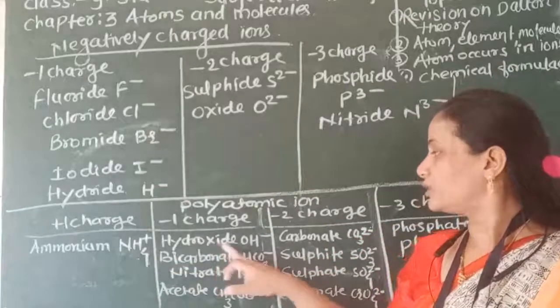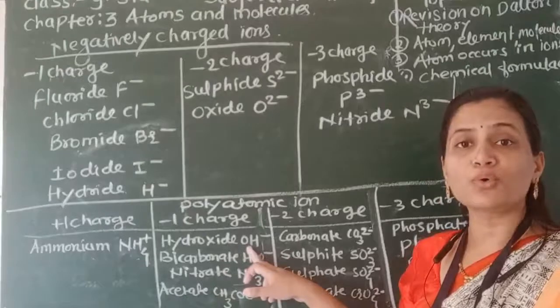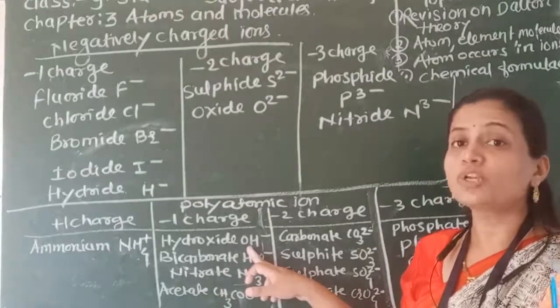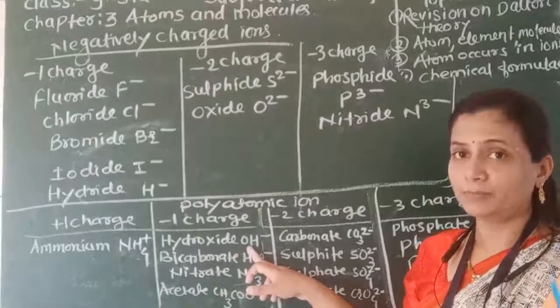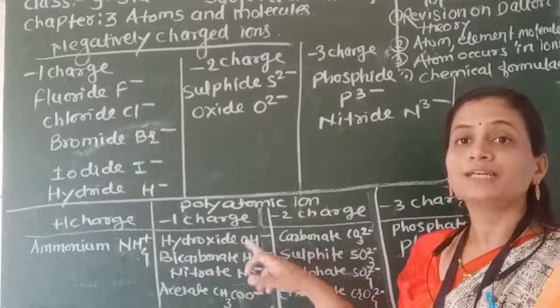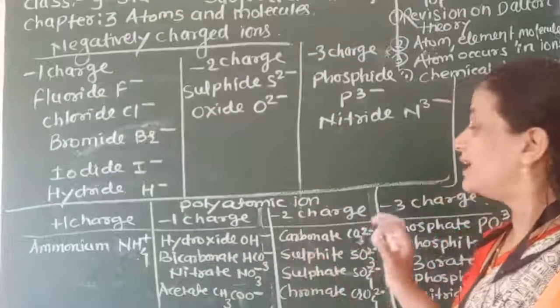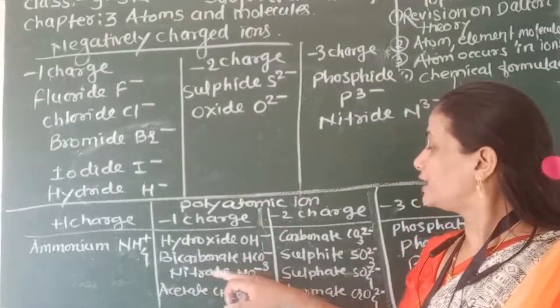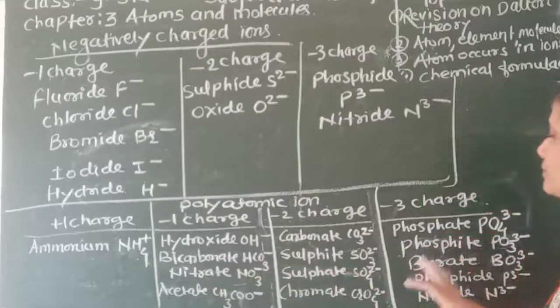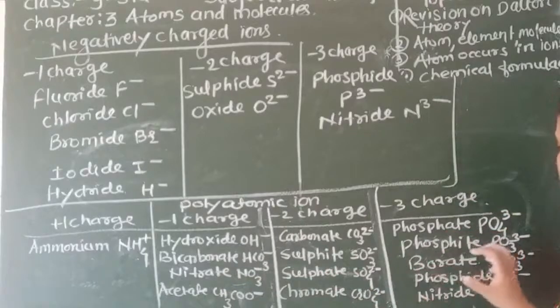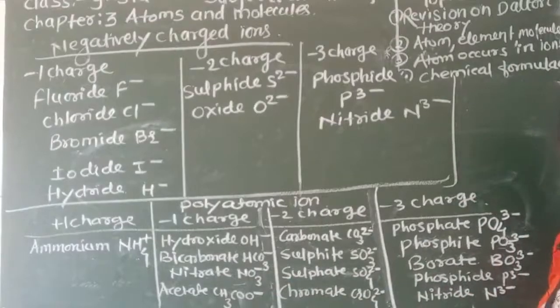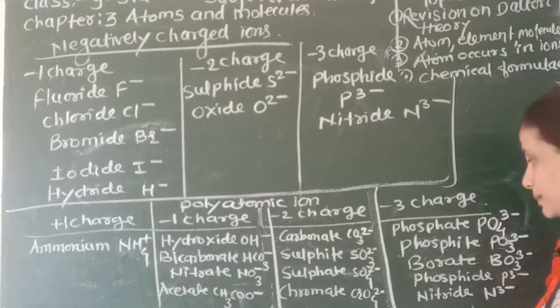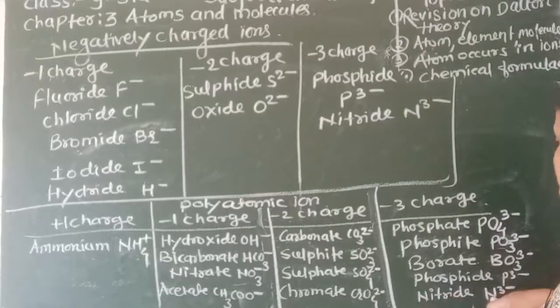Hydroxide ion, OH negative. We call it sodium hydroxide: sodium is 1 positive and OH is 1 negative. These all form an anion and cation. Then the bicarbonate ion, nitrate ion. You must remember all the charges with the group of atoms. This is very important. You must write down all the charges and ions, and remember them. Nitride is N 3 negative.